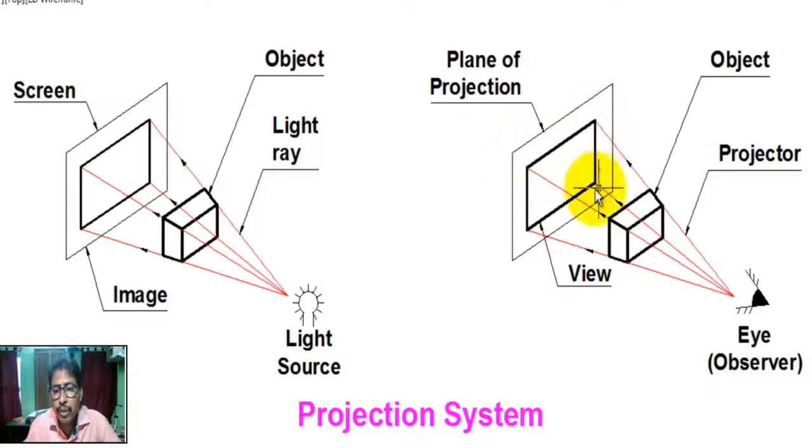This figure is called the projection of the object, this plane is called the plane of projection, and these rays are called projectors. Okay. Is it clear, my student? Thank you.